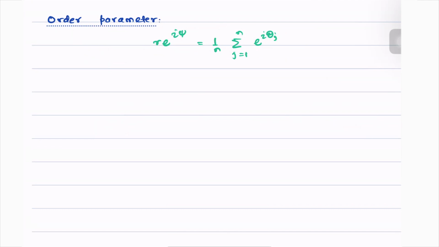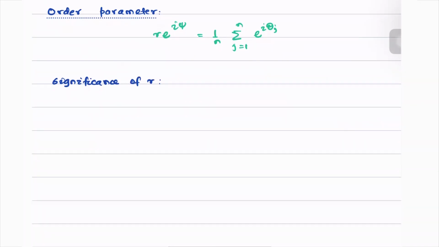So what is the significance of the term R? Let's see. Significance of R. R equals 1 implies complete phase synchronization.